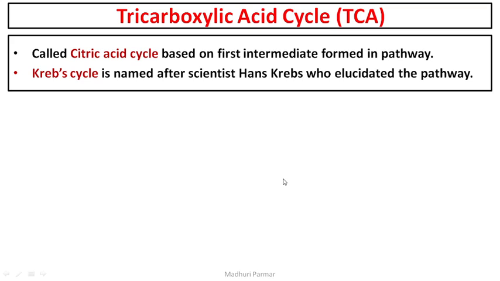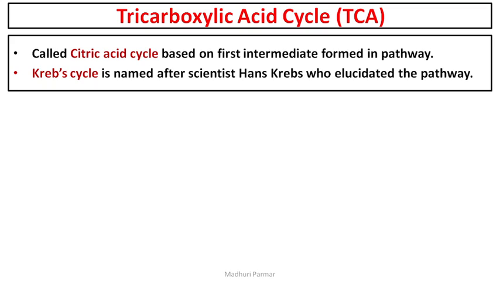Coming to the main part of aerobic respiration inside mitochondria, it is called the tricarboxylic acid cycle or Krebs cycle. It is also known as the citric acid cycle because the first molecule to form in the cycle is citric acid. So tricarboxylic acid cycle, citric acid cycle, Krebs cycle, all of these are names for the same thing.